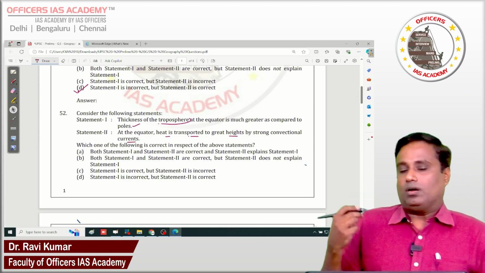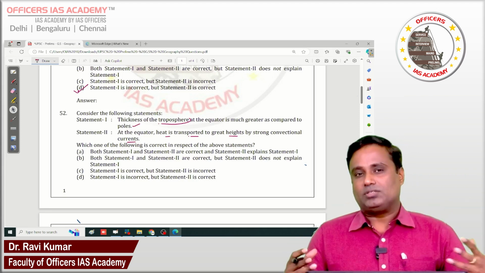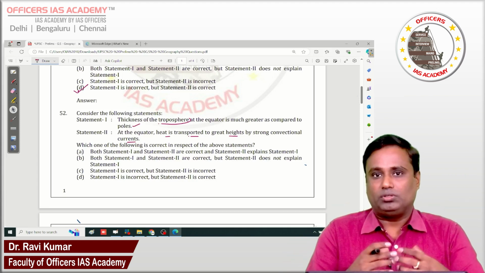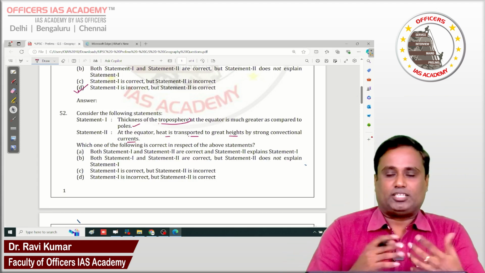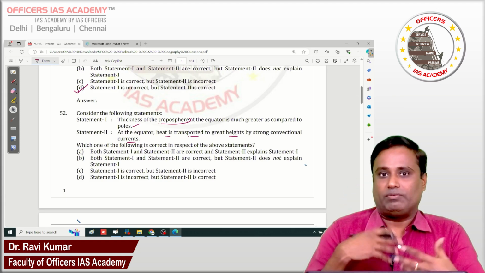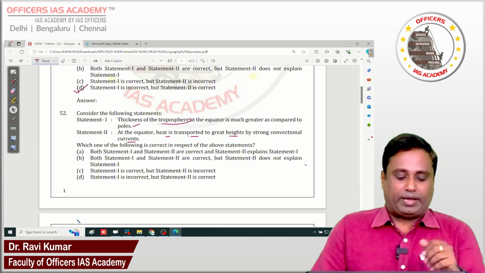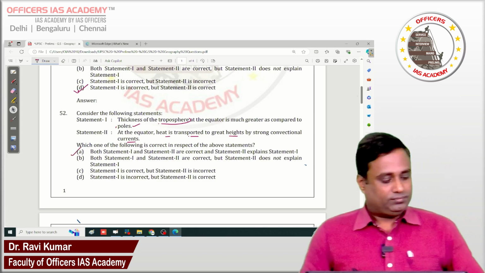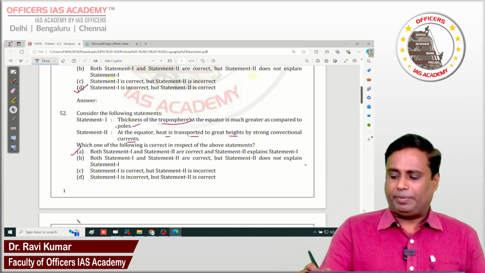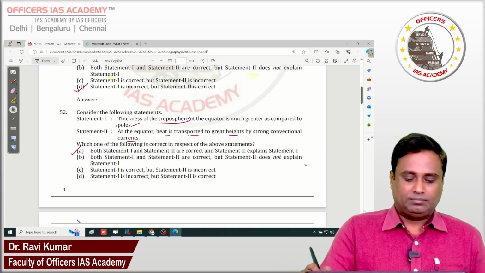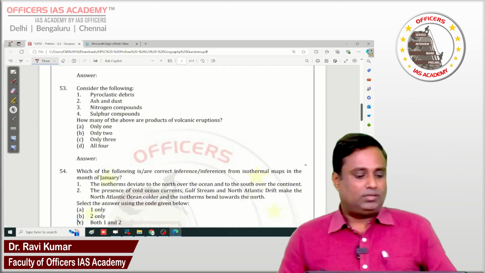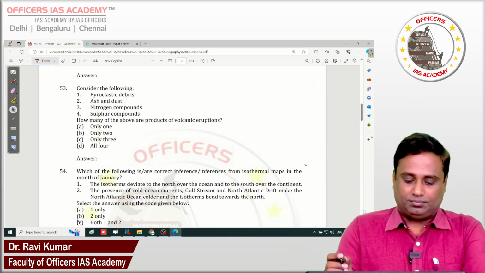The troposphere along the equatorial region has high temperature due to the equatorial low pressure system, so it expands and rises to high altitude due to convection currents. So both statements are correct, and the answer will be A here. These look like very basic fundamental questions from climatology. Now question number 53 goes.